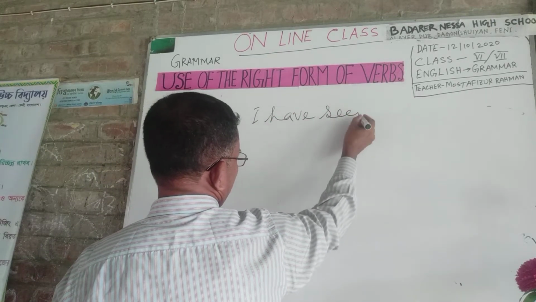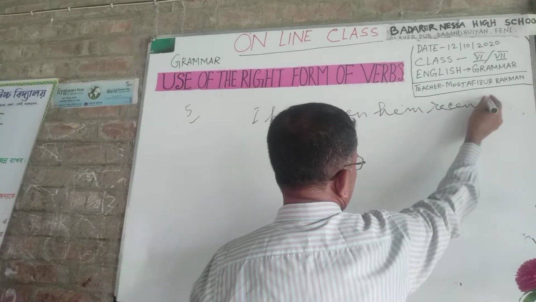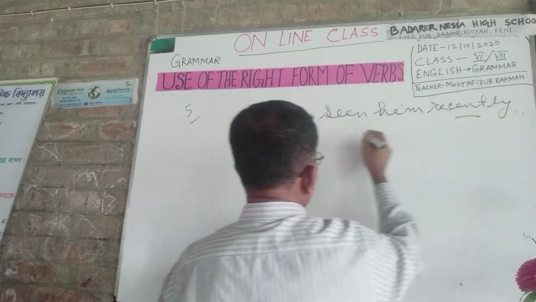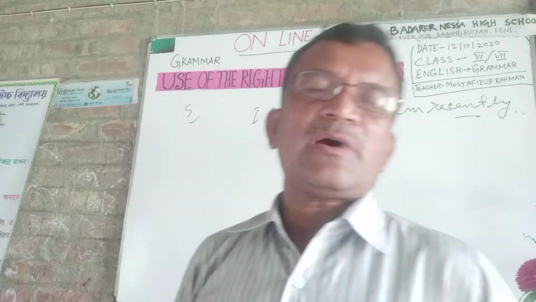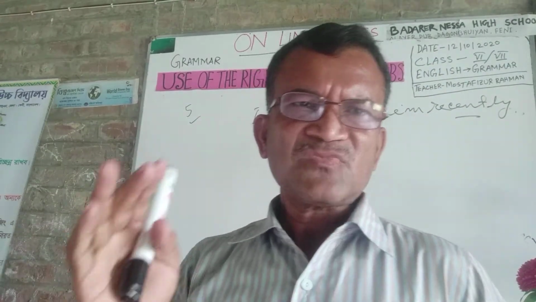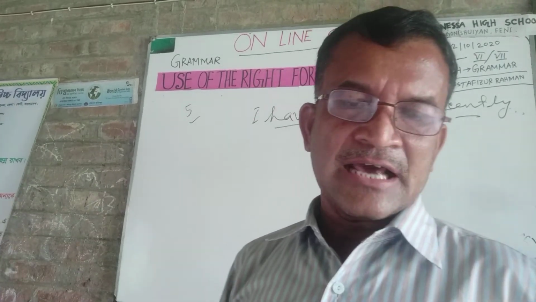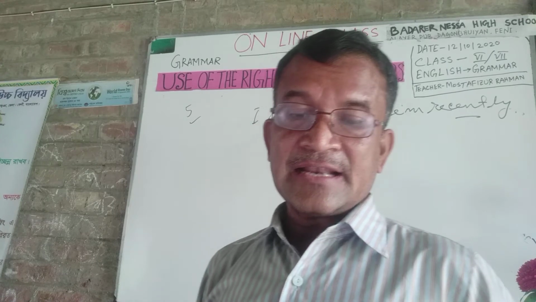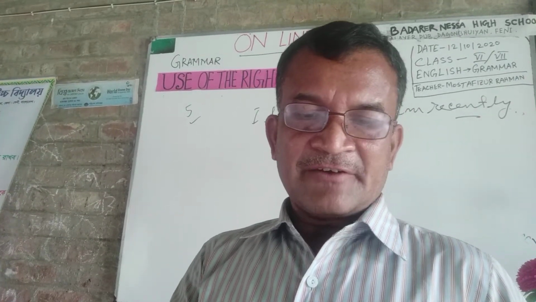So, present perfect form. Why did you use present perfect form? Because here are words like just now, already, yet, ever, lately, recently, so you must use present perfect form.